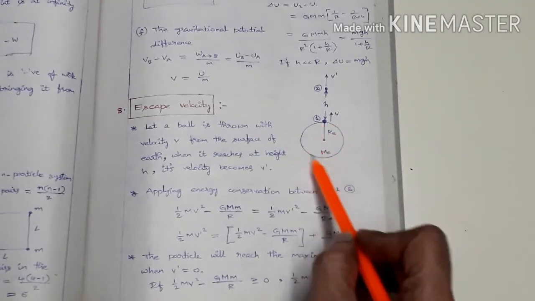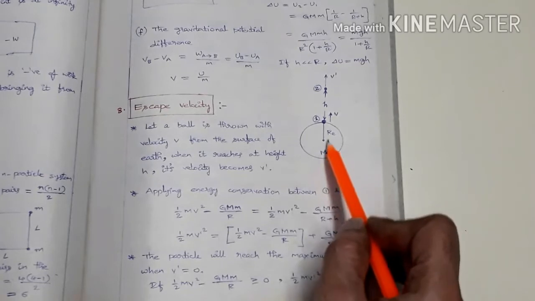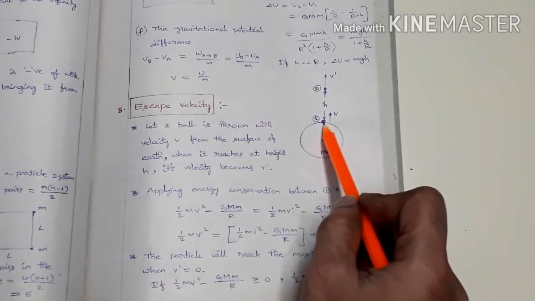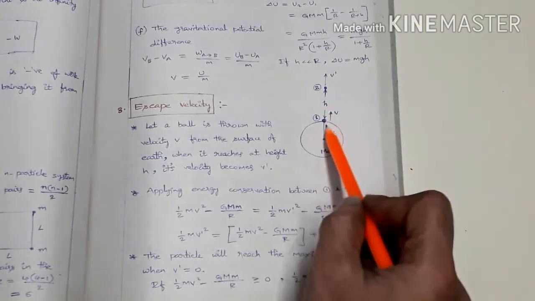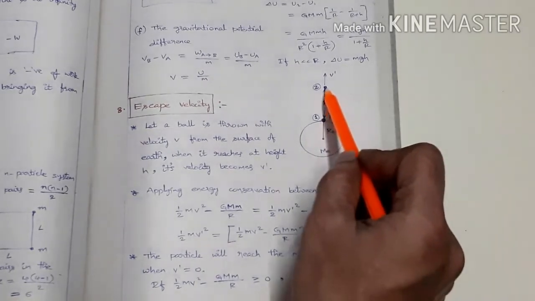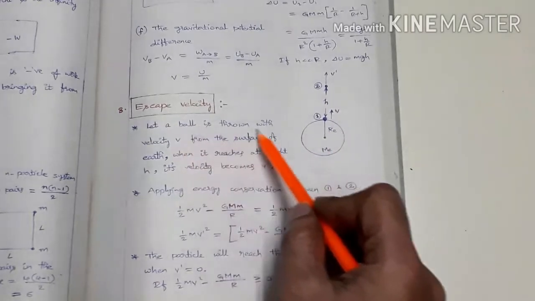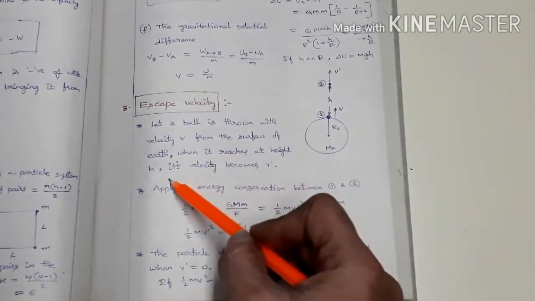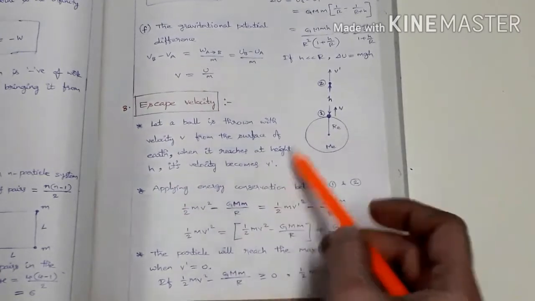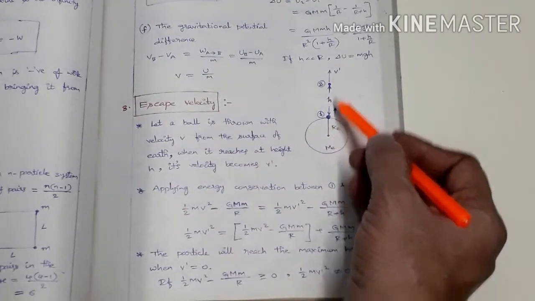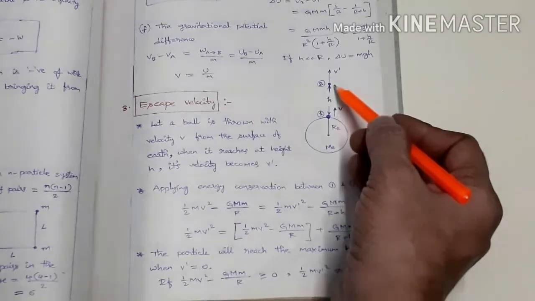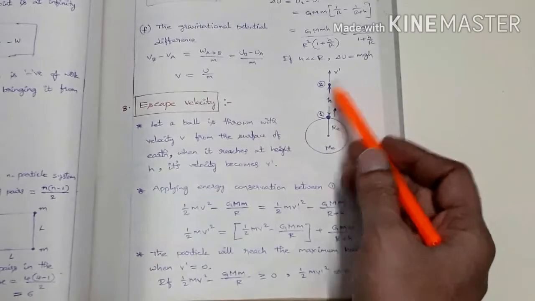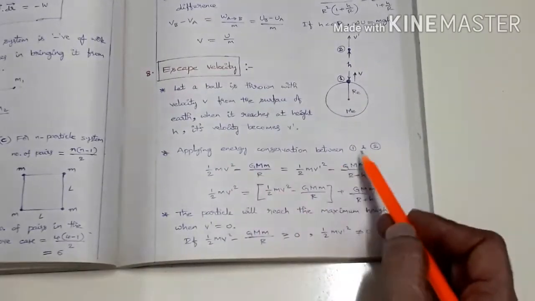So this is Earth, this is the mass of the Earth, and this is the radius of the Earth, capital R. Suppose this is position 1, this is position 2. The mass is taken from position 1 to position 2. Let a ball be thrown with a velocity v from the surface of the Earth. When it reaches the height h, its velocity becomes v dash. Now let us apply energy conservation between 1 and 2.